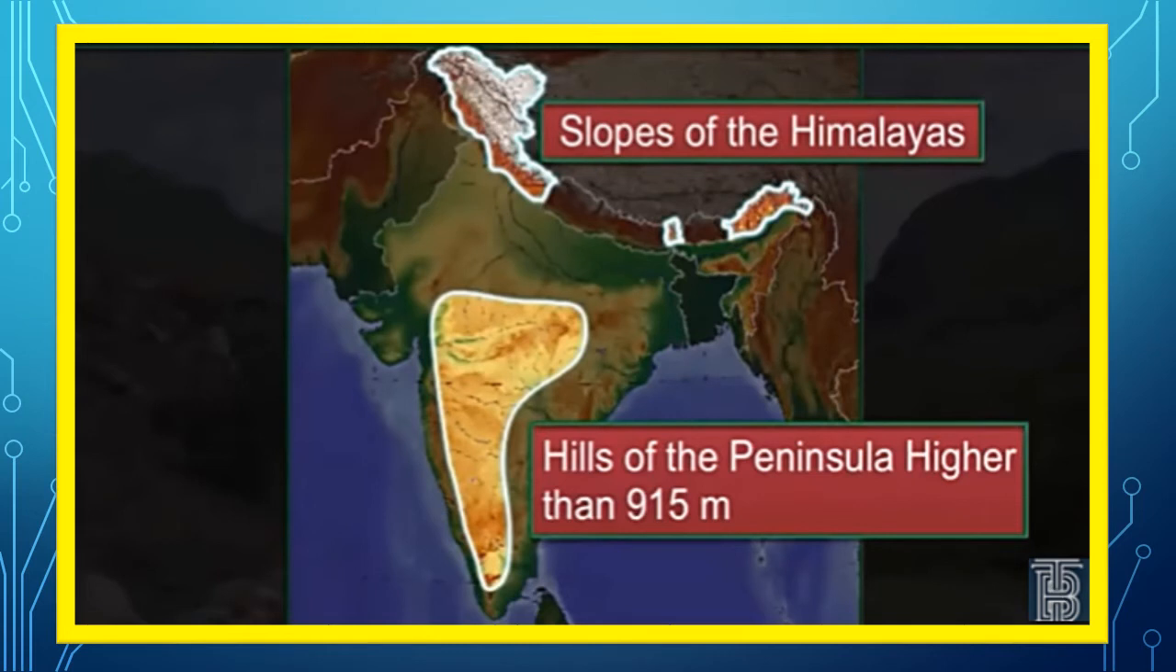So children, I told you temperature affects the type of vegetation and its growth. If you see the slopes of the Himalayas, the temperatures are very low here. So what kind of trees and plants will you find? Mostly conical trees and firs. And then you can see the northeast, again in the hilly regions, the temperature is also low there, so we'll have tall trees growing there. And then if you come to the peninsular region, which has hills more than 915 meters, we'll have forest area there.